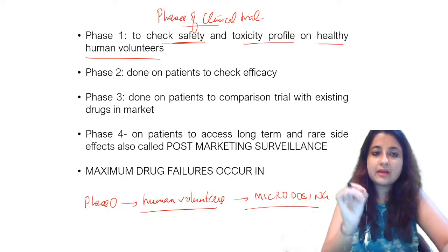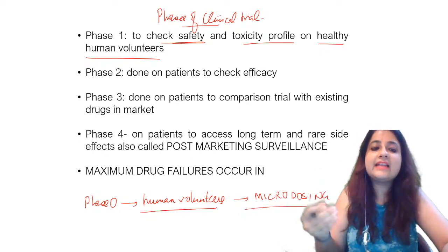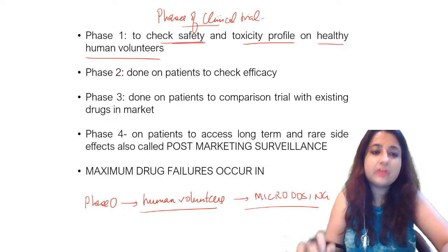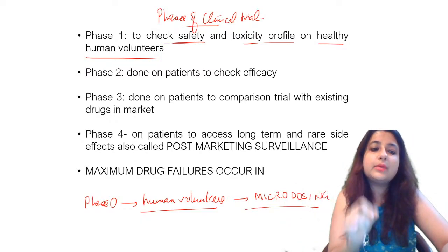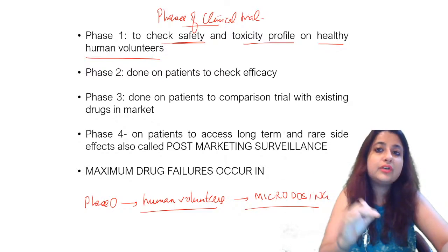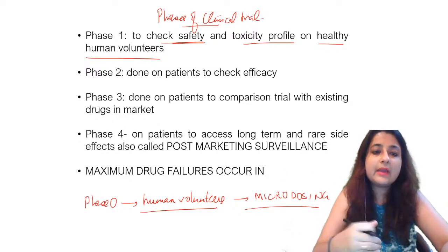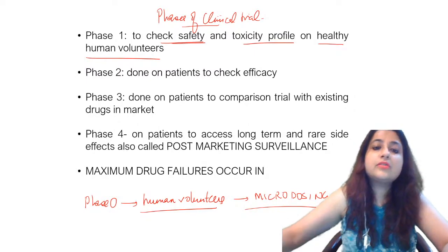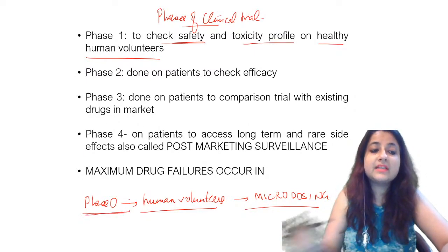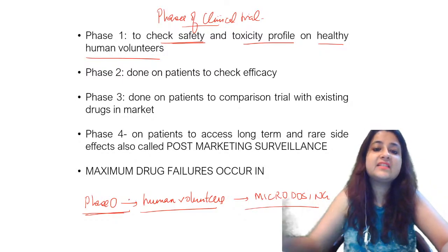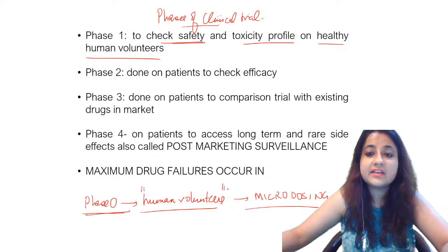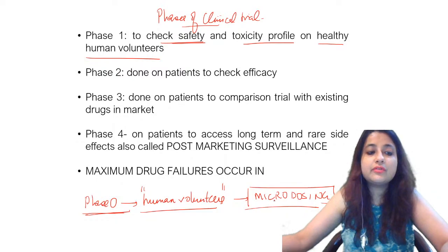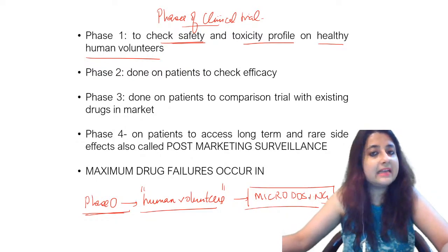So if a drug, when we are testing it, leads to death in a person, that's not a good thing. So we started with microdosing. 1/10 of the total dose was given to see what maximum effect of the drug can occur. All right. So phase 0, please remember, is not done in animals. Phase 0 is done in human volunteers only, where we have reduced the dose of the drug. This is microdosing. Is that clear, everybody?